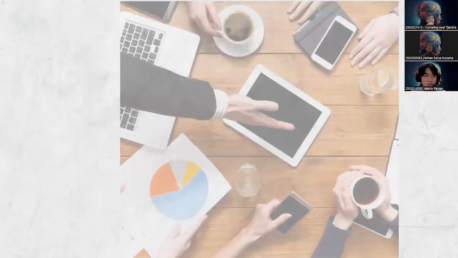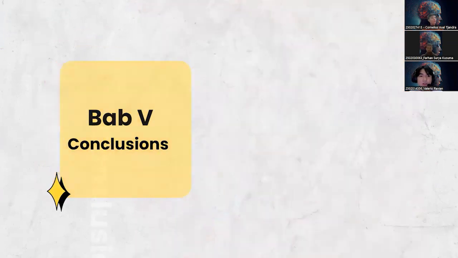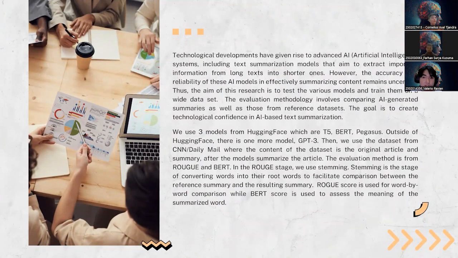Okay, so I'm going to talk about our last chapter, which is called conclusion. So basically, technology development has given rise to advanced AI, including text summarization models that aim to extract important information from long text into a shorter one. We use 3 models from Hugging Face: T5, BERT, Pegasus. Outside of Hugging Face, we also have one model called GPT-3, and the evaluation data is the summaries from CNN Daily Mail, and the evaluation method is ROUGE and BERT score.